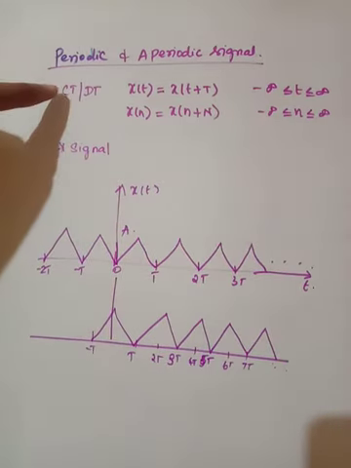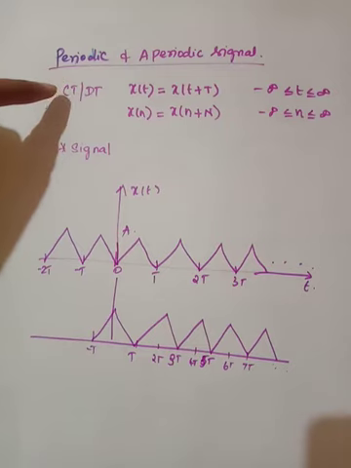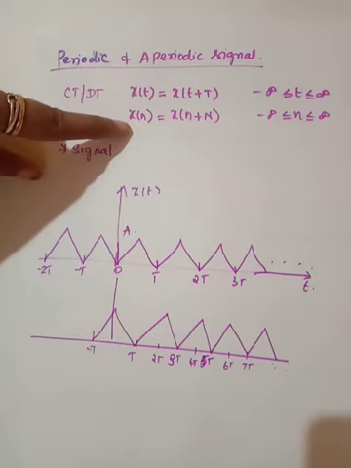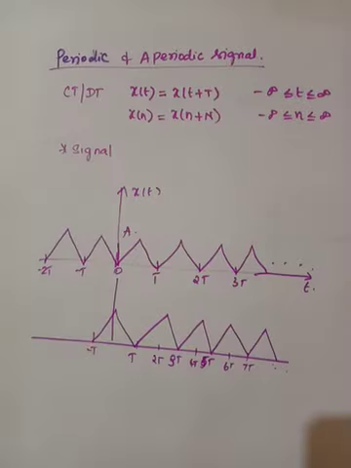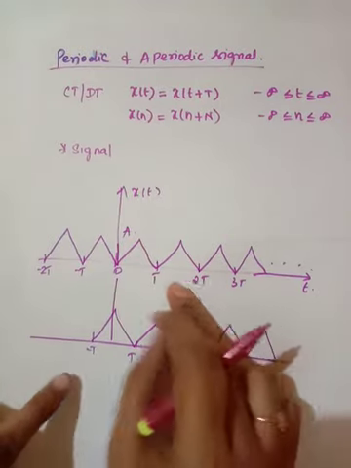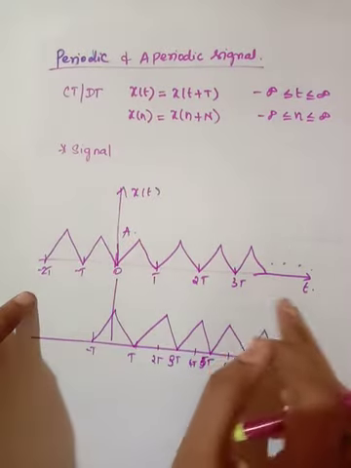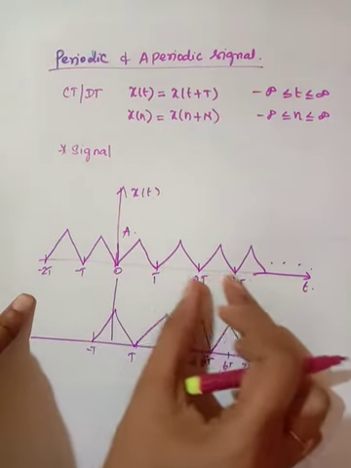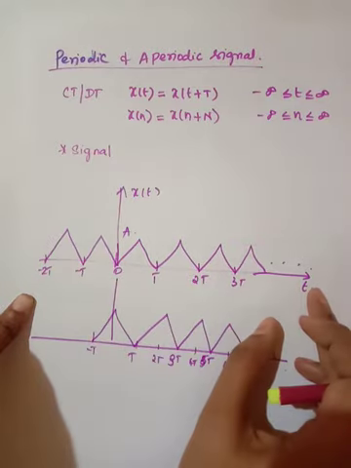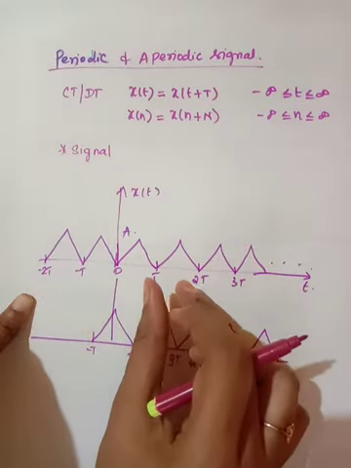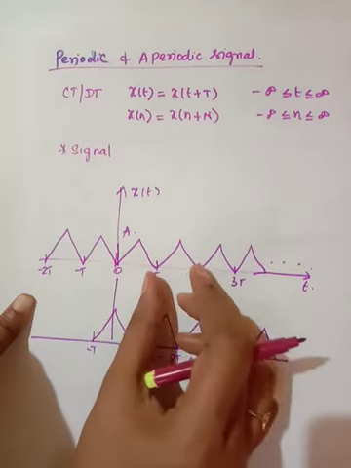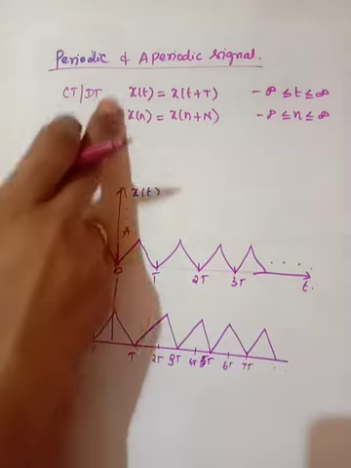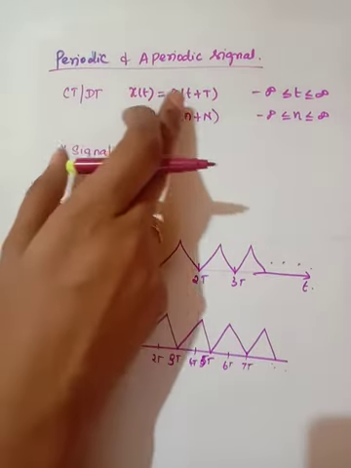A signal, either a continuous time signal or a discrete time signal, is said to be periodic when x(t) equals x(t+T) and x(n) equals x(n+N). Listen, here I will first explain this signal. Consider this signal, a pattern, that is repeating up to infinity. It means that the signal repeats itself every T seconds. So this is said to be periodic. That is the condition here: x(t) equals x(t+T).